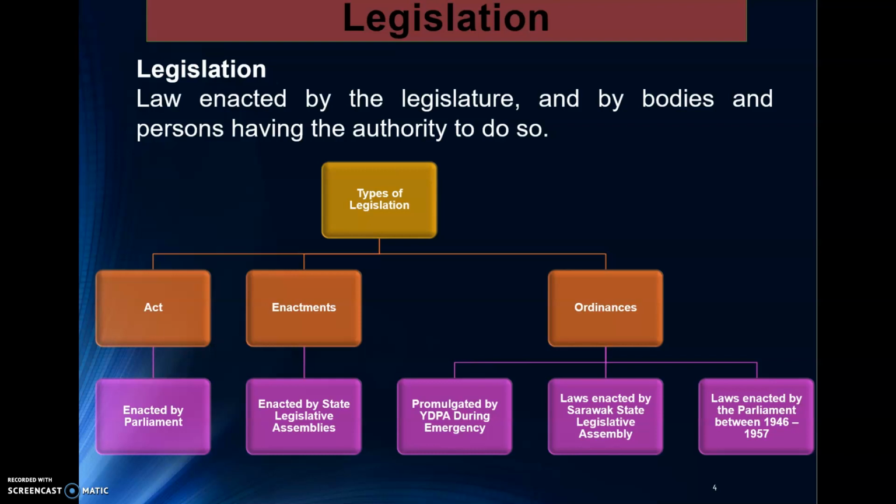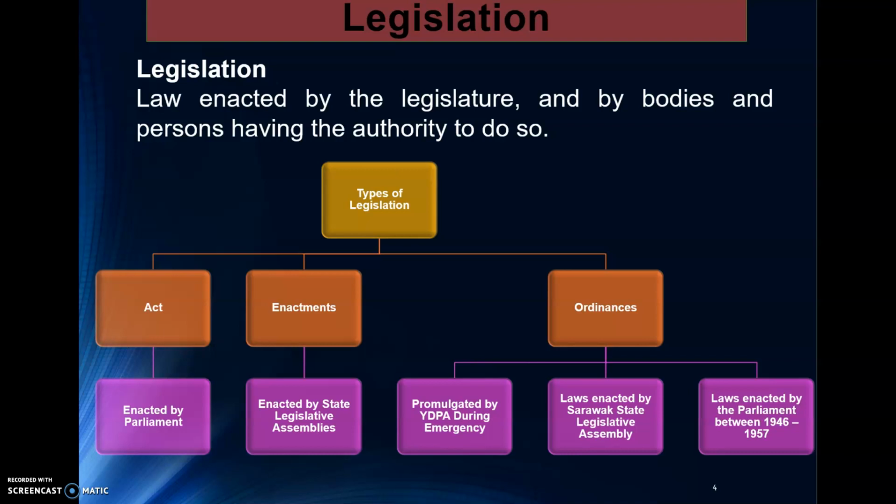Okay, next for written law, we are going to look into legislation. So what is legislation? These are laws that are passed by the parliament since 1957. Basically we call them acts. And then state legislative assemblies, when they pass laws, we call them enactment.